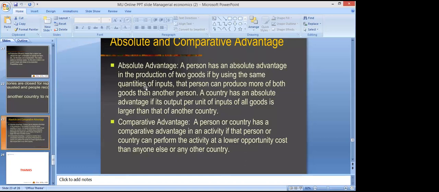Absolute advantage is the principle that is given by Adam Smith, right? I hope you know who Adam Smith is. Samriddhi, do you know who Adam Smith is? I'm sorry, I don't. Okay, right. Adam Smith is the father of economics, right? He introduced economics. You should remember this for your lifetime. Adam Smith is the father of economics, right?